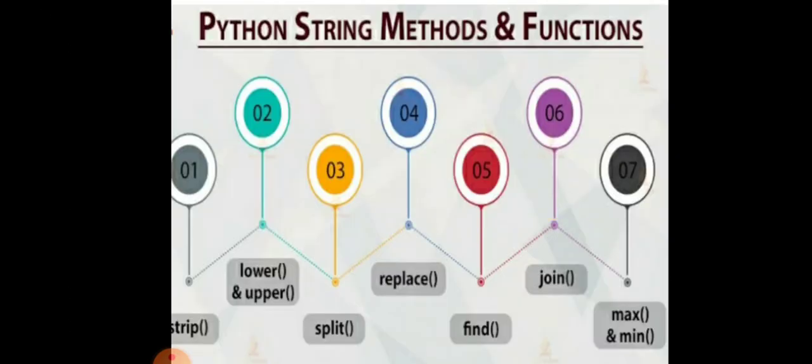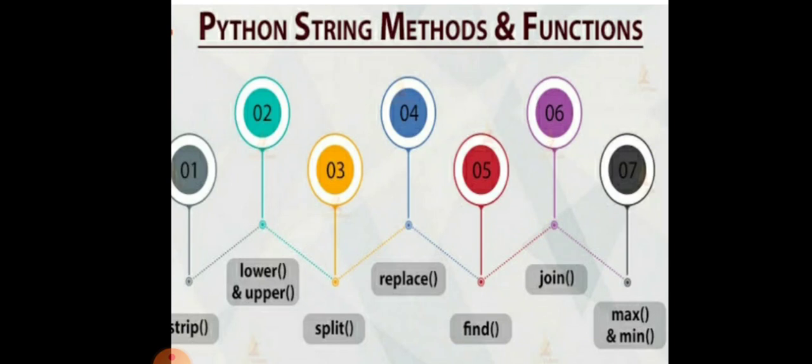Then we have Python string methods and functions. We use various built-in string methods to manipulate strings. The first are isalpha and isdigit. isalpha returns true if the string contains only letters.